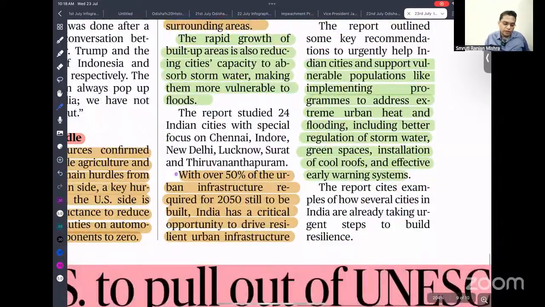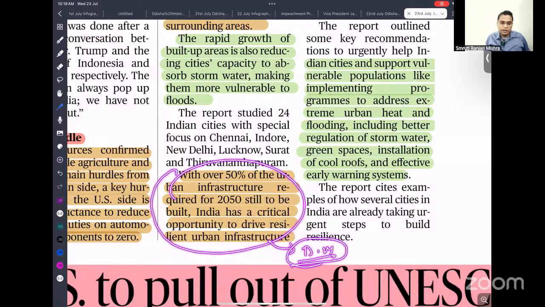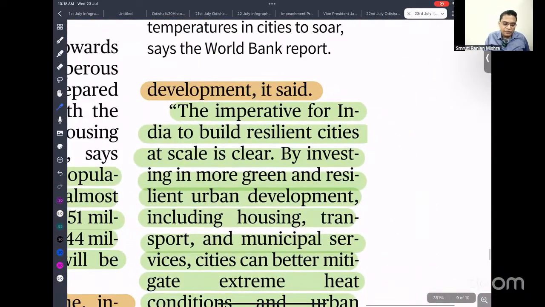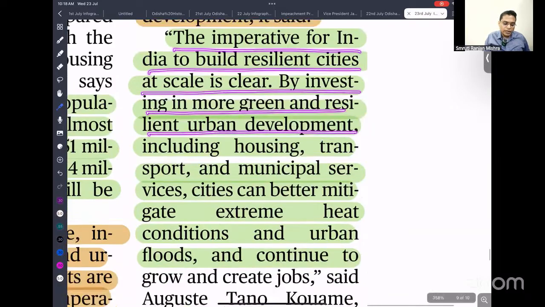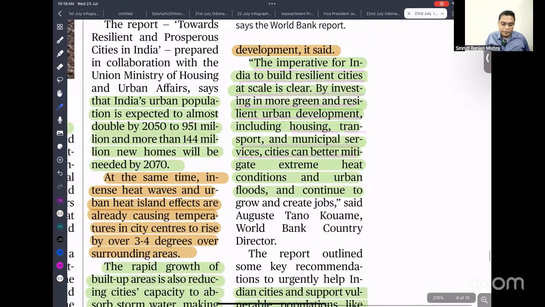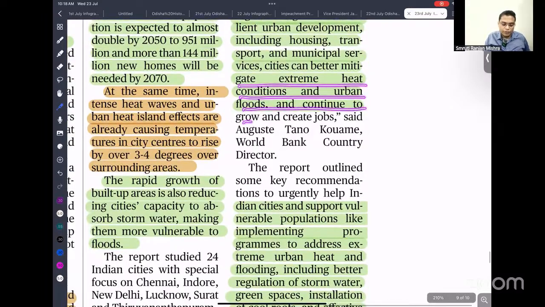Here, this point you can write, disaster management. You can talk about how we need to redesign our urban areas, and while designing, we need to incorporate all these things. The imperative for India to build resilient cities at scale is clear. By investing in greener, resilient urban development, including housing, transport and municipal services, cities can better mitigate extreme heat conditions and urban flooding, and continue to create jobs also.